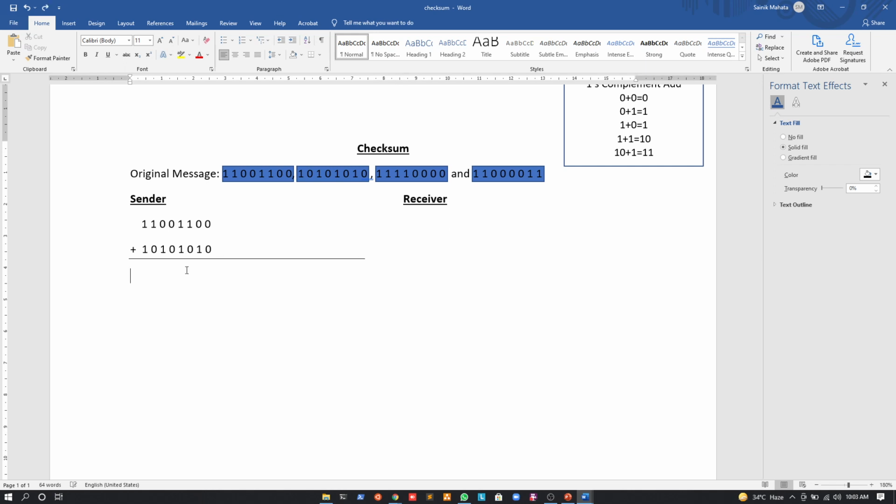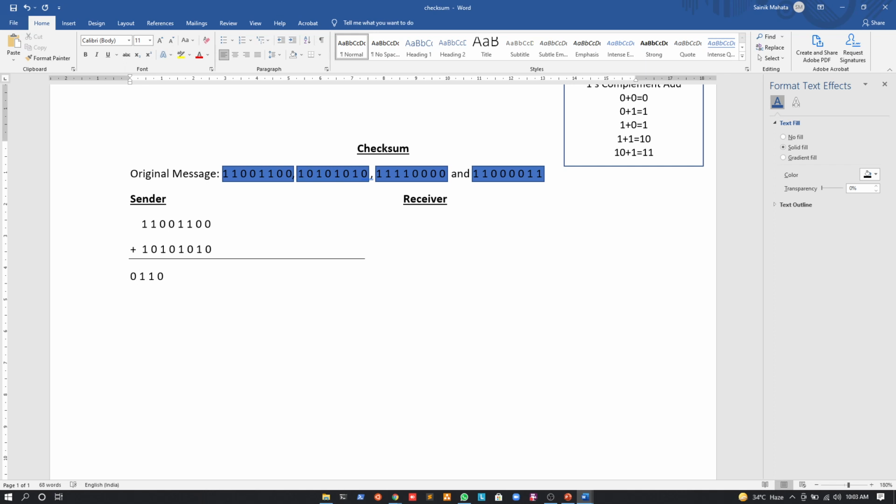So if I come to the addition, if I am adding the first 2 bits, that is this 0 and this 0, what's the result? 0. Okay, for the next bit, what's the result? 1. Okay, for the next bit, what's the result? 1. Okay, for the next bit, 0 and carry 1. 0, and the carry will be 1.